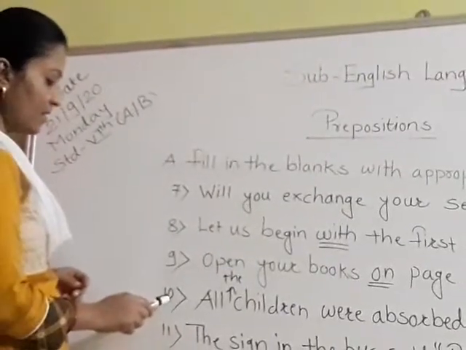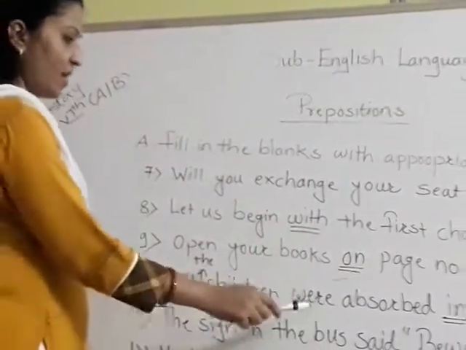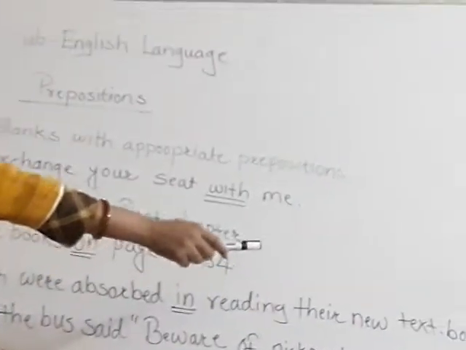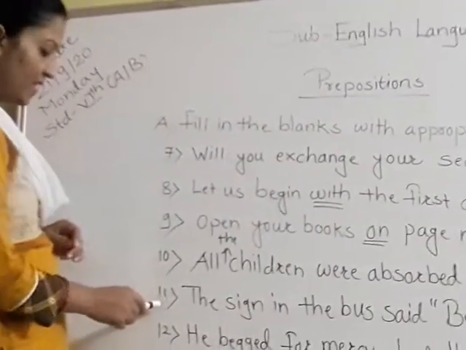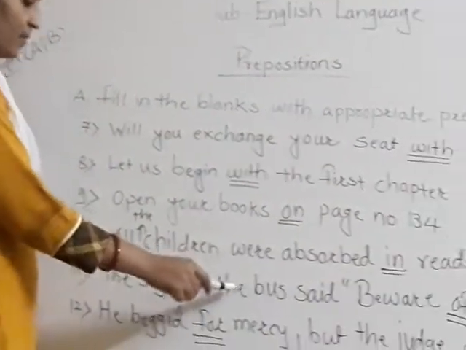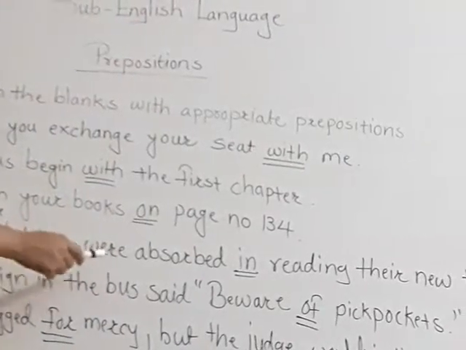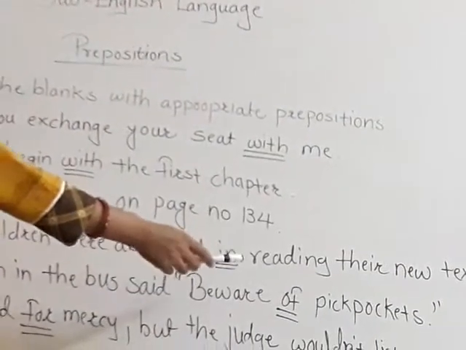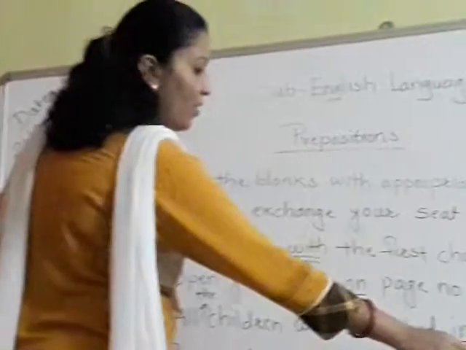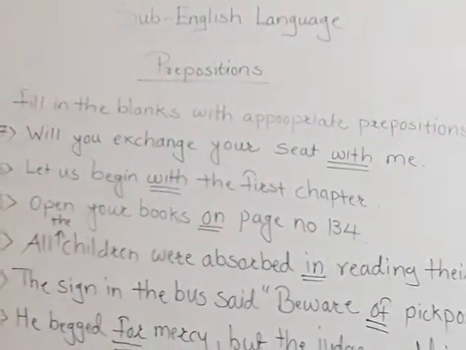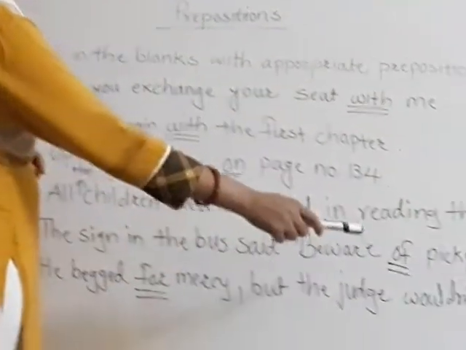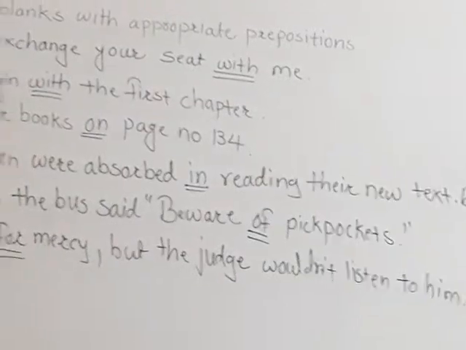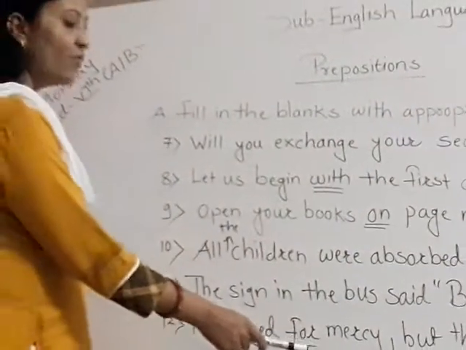Then the 10th sentence. All the children were absorbed in reading their new textbook. So you have to underline here in. Next, sentence 11. The sign in the bus said, beware of pickpockets. So you have to underline of. And last, not the least, he begged for mercy, but the judge wouldn't listen to him. So the answer of the 12th sentence is for.